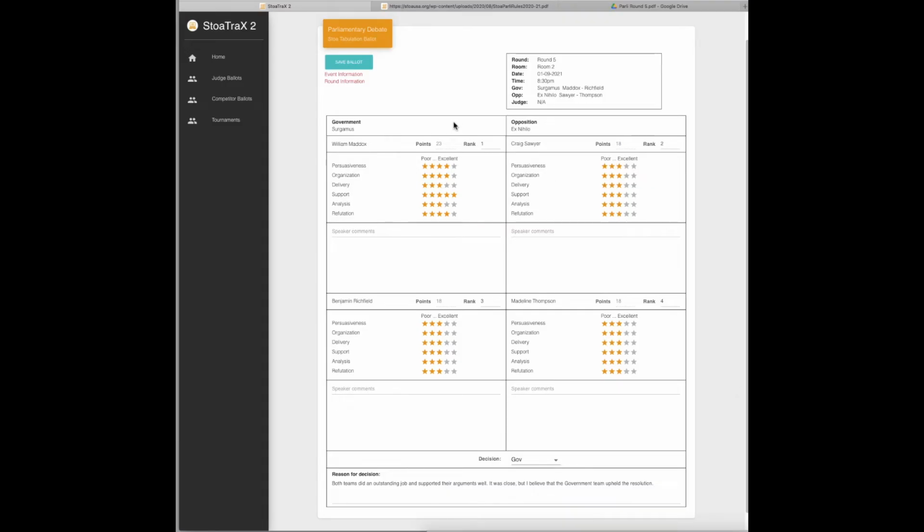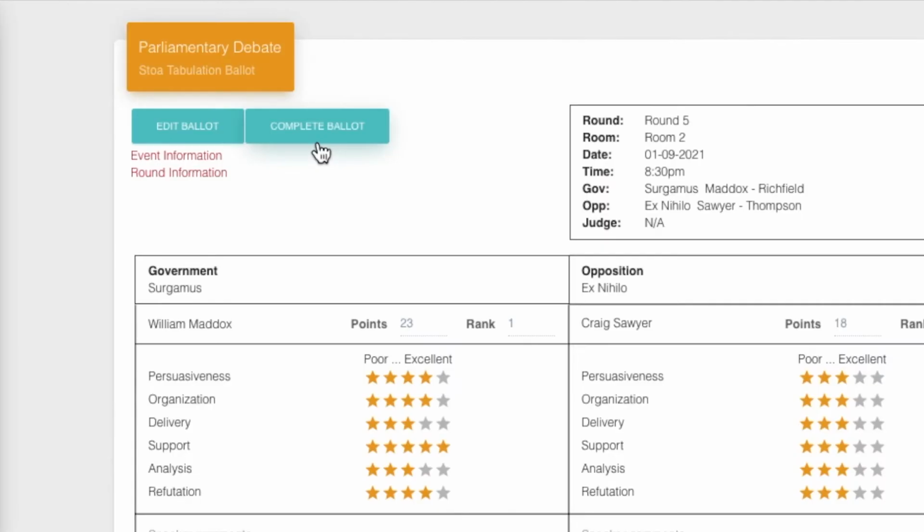After you've completed your ballot, save it, and now you have the option to complete ballot. Only select that when you are sure that your ballot is indeed complete, because once you select complete ballot, you won't be able to make any further edits. If for some reason you need to make an edit after you've hit complete ballot, go back to ballot return and they'll be able to help you.